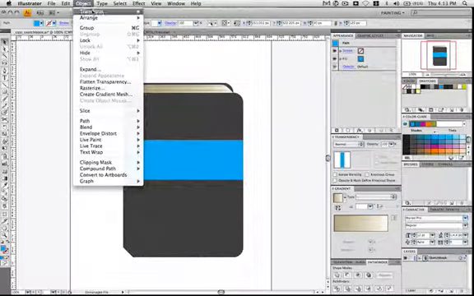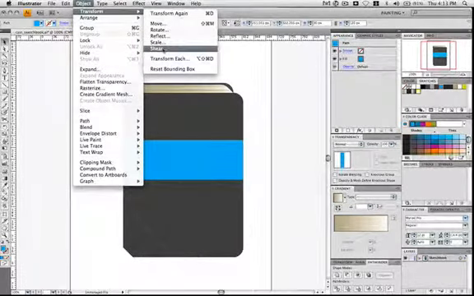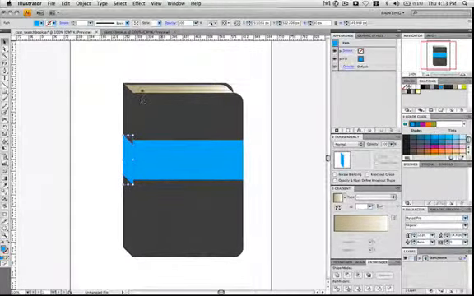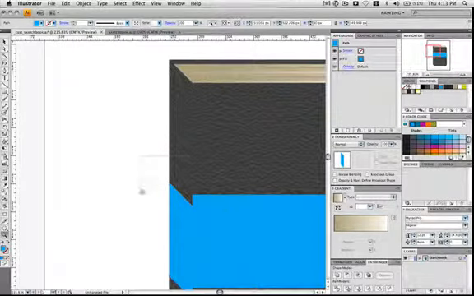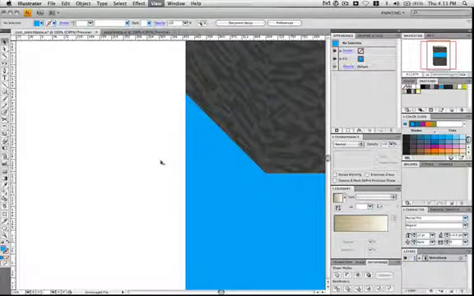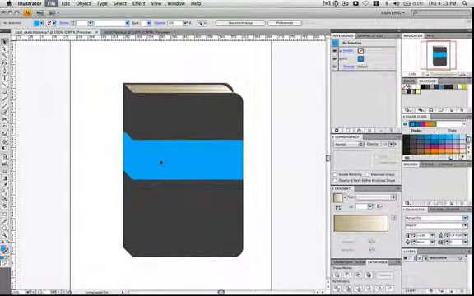Whoops, let's do that again. I didn't say what the sizes are. We're hitting Shear, 45-degree angle on a vertical. Just hit OK. It's really the same that we did with the spine. Then zoom in and make sure it all lines up. Make sure you save it.